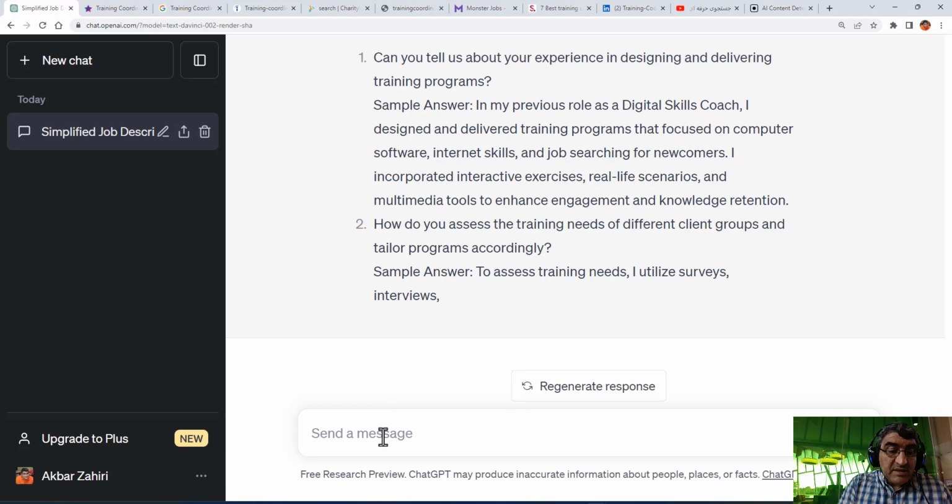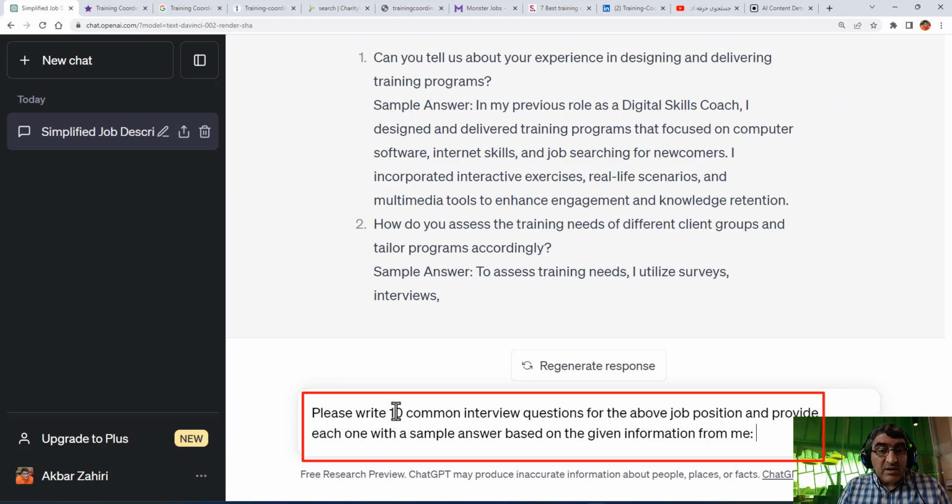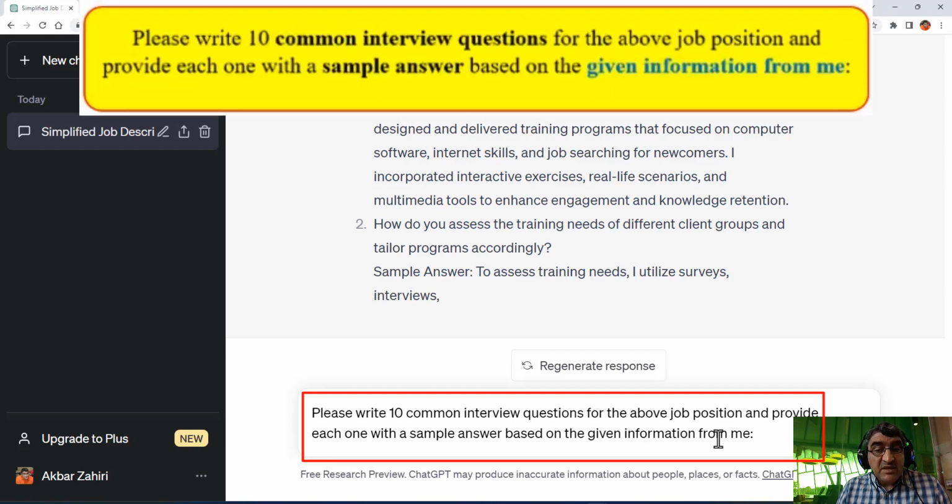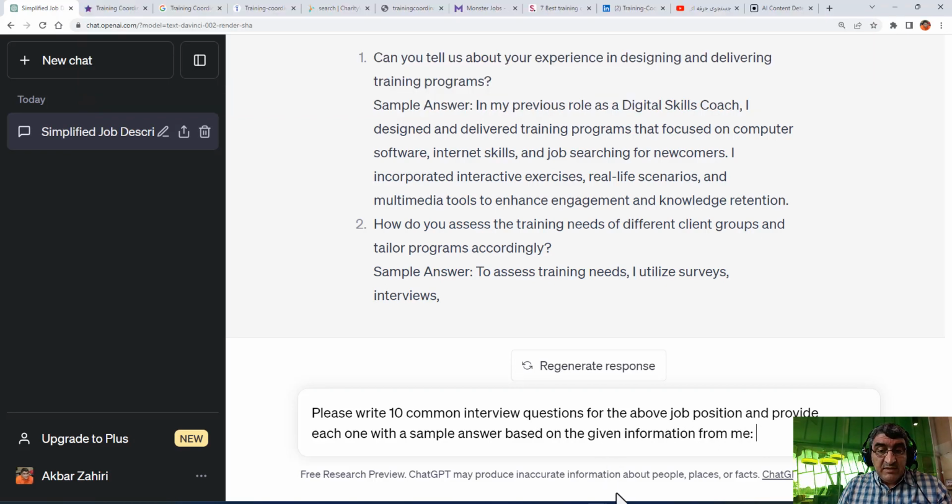But it is much better to write a complete one. Write 10, 5 interview questions for the above job position and provide each one with a sample answer based on the given information from me. If you have provided it before, it is not necessary. If you haven't, you can write your information, for example, one moment.